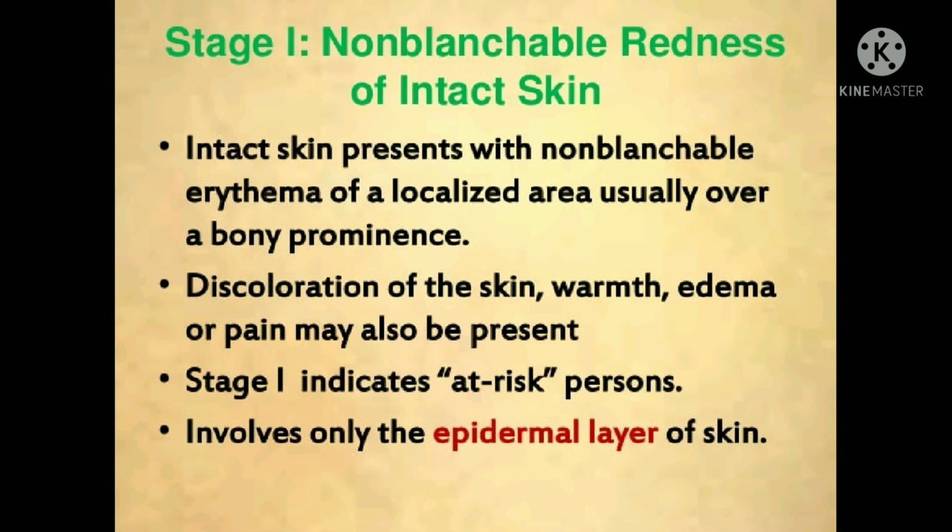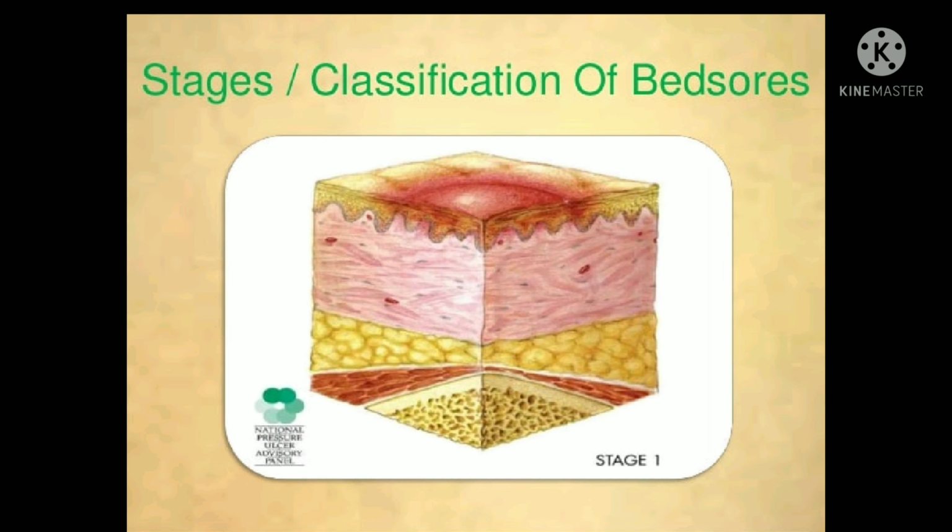Stage 1. The skin will be intact. Discoloration of the skin, warmth, edema or pain may also be present. Stage 1 indicates at risk. It involves only the epidermal layer of the skin and erythema of a localized area, usually over a bony prominence.